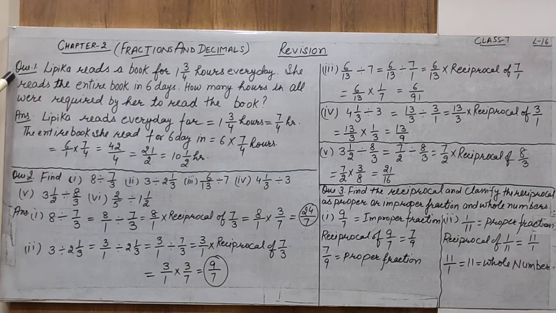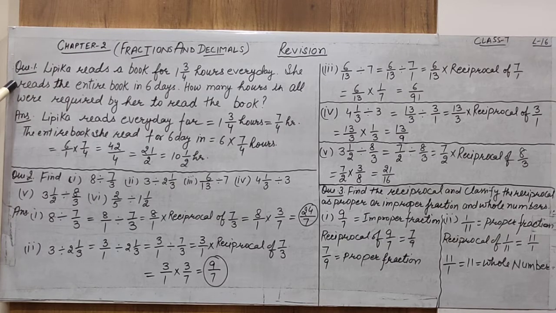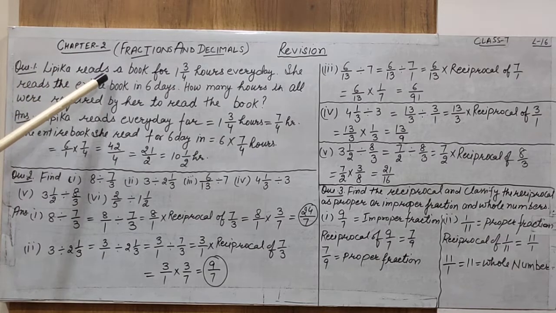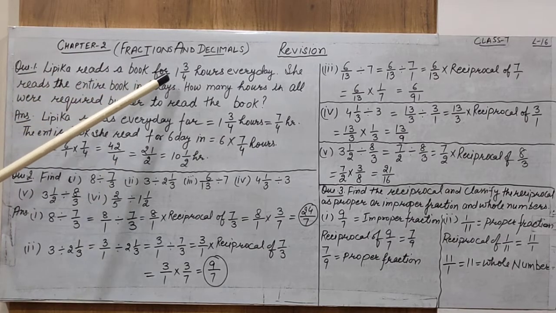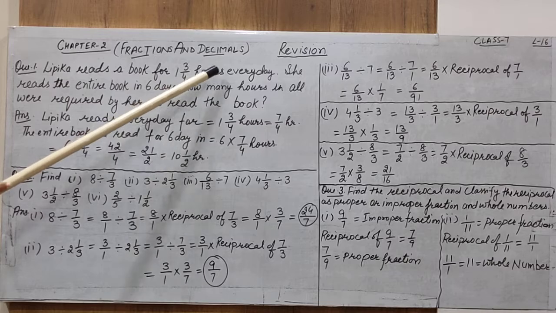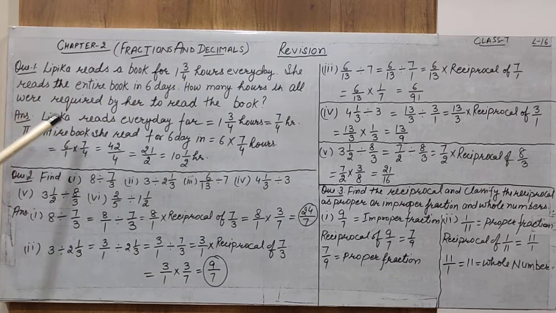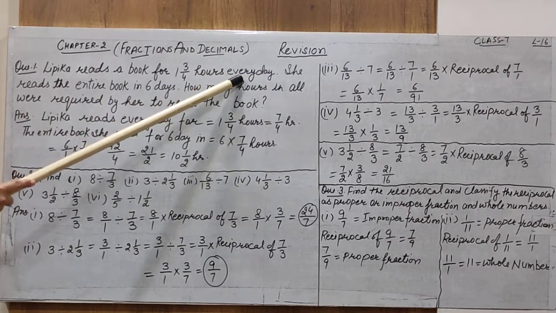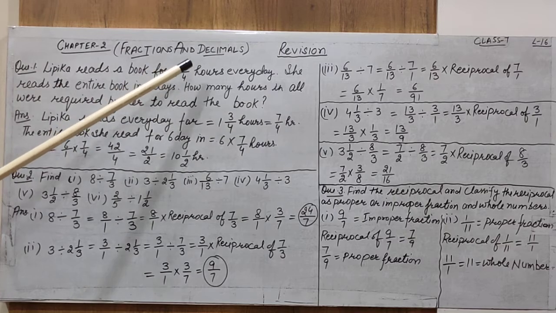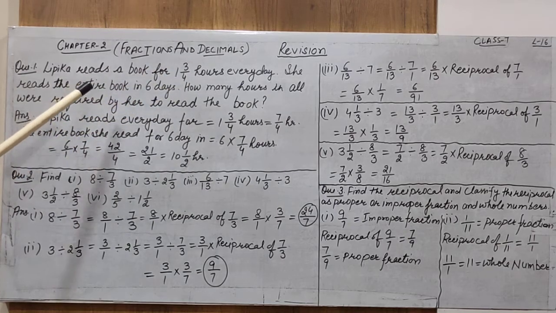This is one of the questions a student sent me as a query. I want to read it again so that you can understand more. Lipika reads a book for 1 3/4 hours every day. What does it mean? Every day means रोज. Deepika 1 3/4 hour book पढ़ती है.